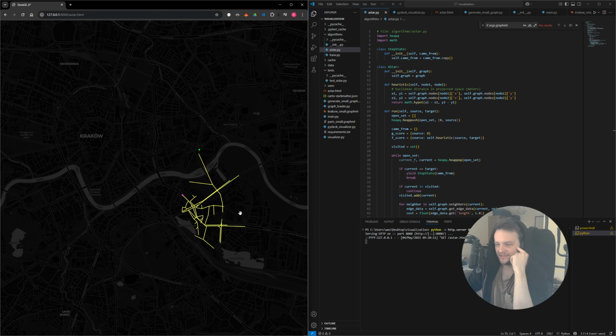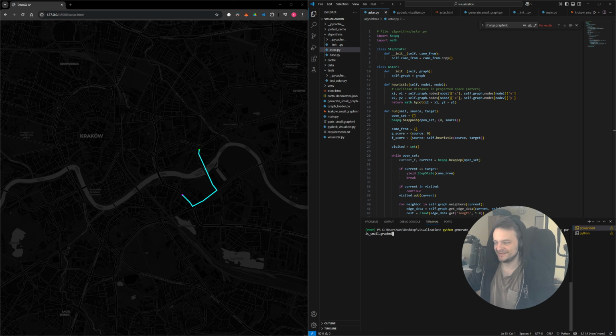This is Krakow. I live here. We start here, we want to end there. And there we go. Obviously it's not as beautiful as that animation. It's a very simple animation. Nothing too fancy. I made a script, future proof, I guess. You are able to plug in any pathfinding algorithm. I only have A-star here. Input any city for us to download the data, to parse the nodes and edges.